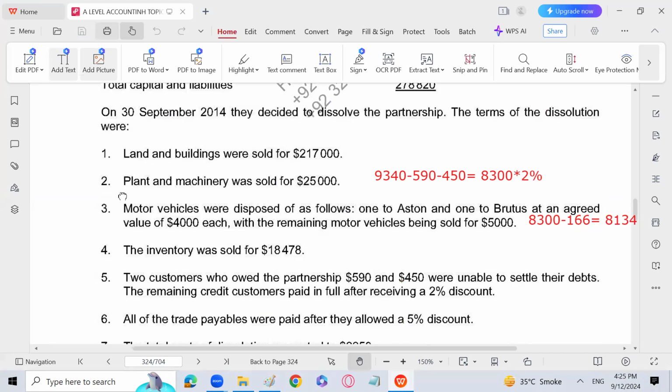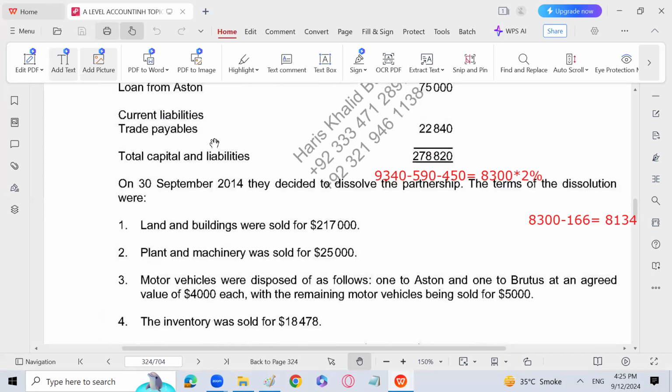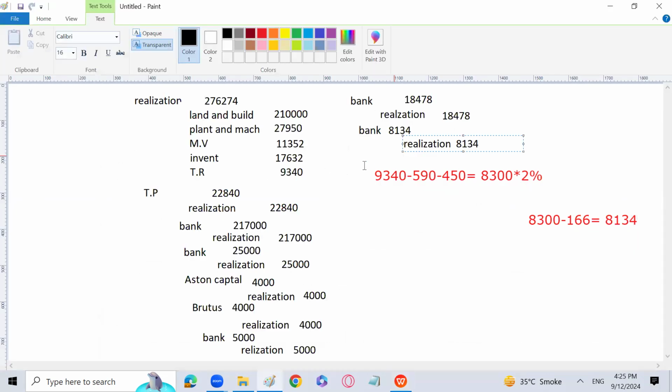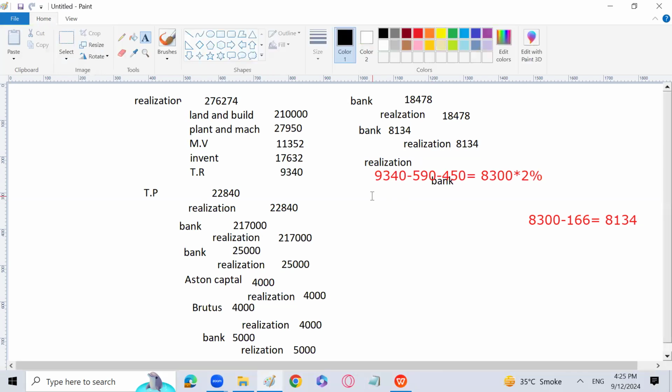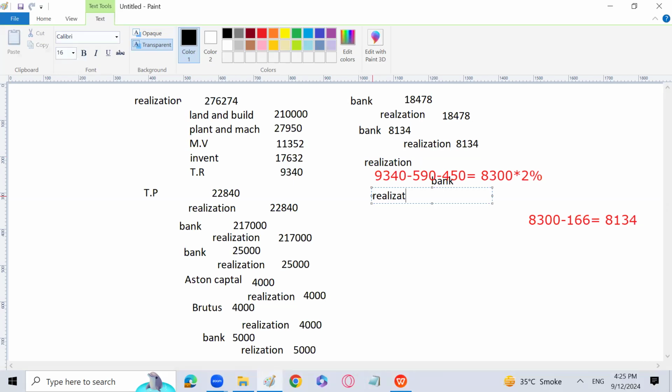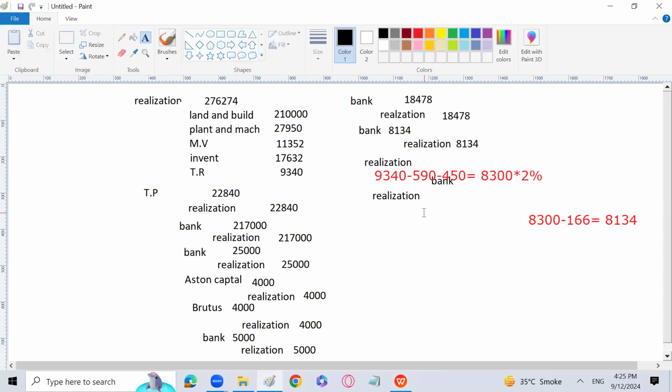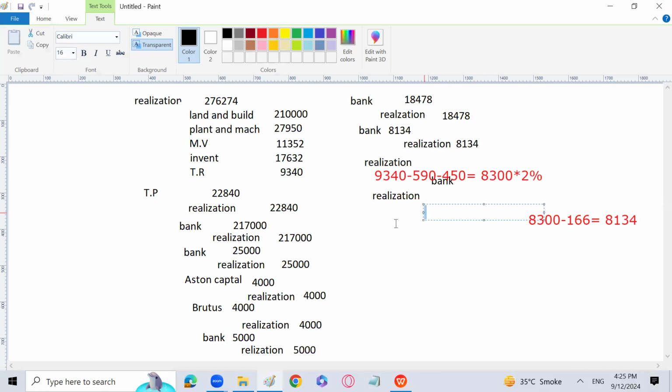So let's see what are the amount of trade payables. 22840. So you need to calculate 22840 into 5% and then subtract it. And then you can pass the entry for realization account debit and bank credit, because you are making the payment actually to your trade payables.